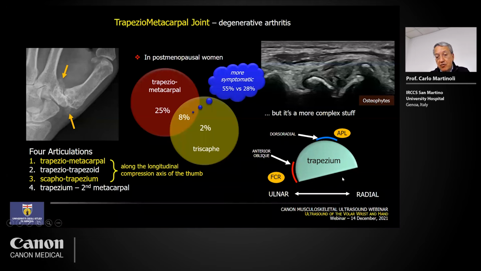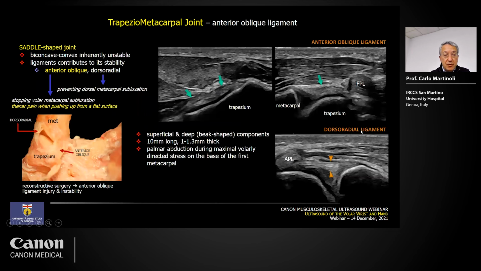This is a cross-section of the trapezium. This is the dorsal aspect. This is the ulnar aspect, and you see the relationship of the anterior oblique ligament with the flexor carpi radialis, and the relationship of the dorsal radial ligament with the abductor pollicis longus.